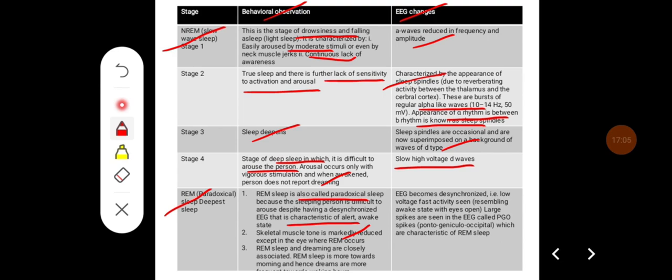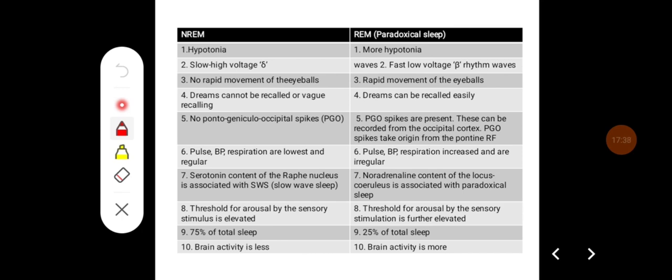REM sleep is more towards the morning, and hence dreams are more recollected early in the morning. The EEG becomes desynchronized here, that is, low voltage fast activity is seen resembling that of the awake state with eyes open, that is, a beta wave pattern. Large spikes are seen in the EEG called PGO spikes, that is, ponto-geniculo-occipital spikes, which are characteristic of REM sleep. These are some of the differences between REM and NREM sleep.